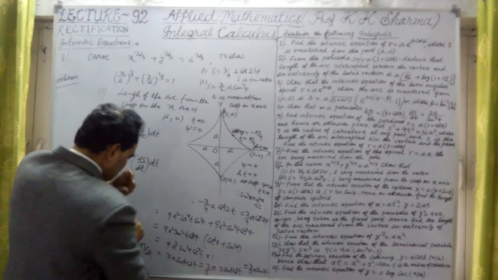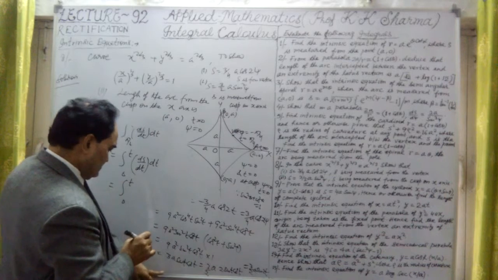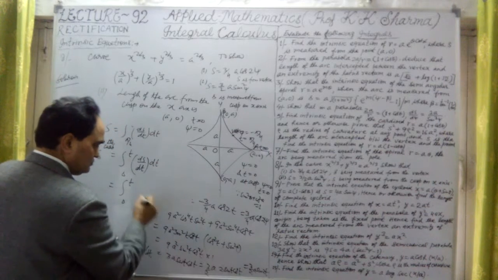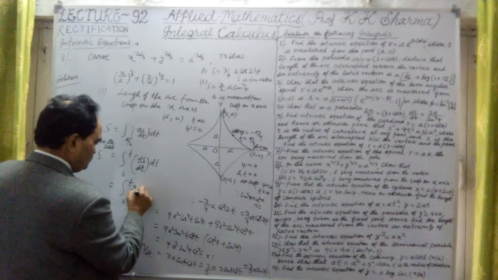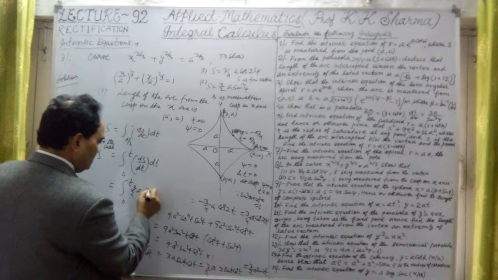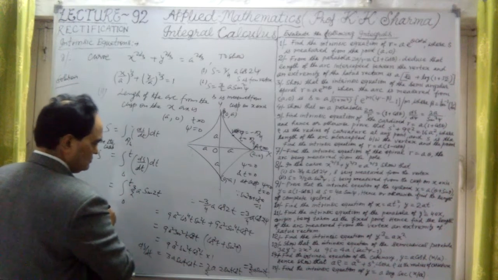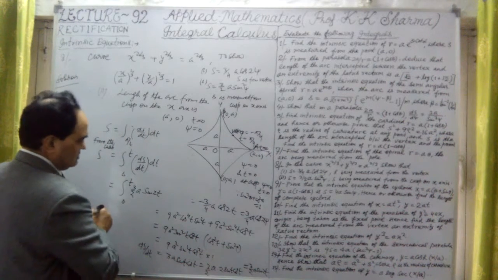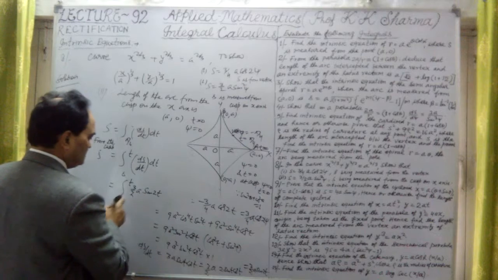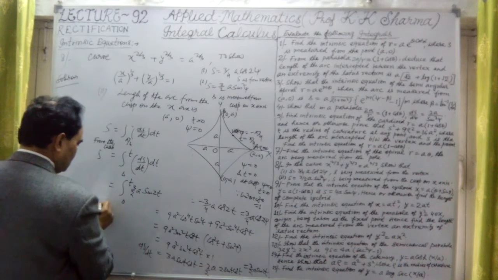That ds upon dt was this value, 3 upon 2a into sine 2t. Now t was omega here, but let me write that later.